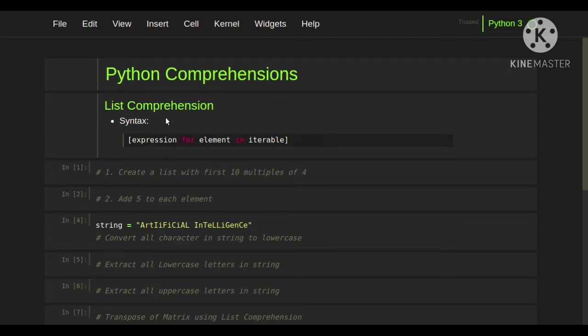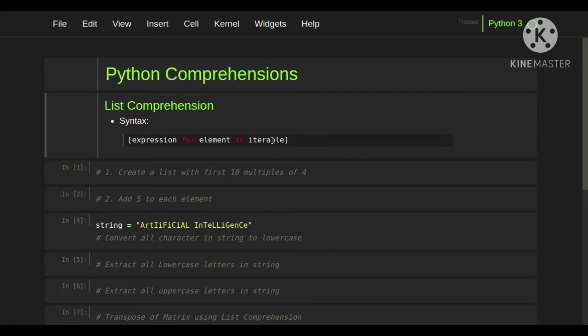For list comprehension, the syntax is: first we need to give the square brackets. This is to mention this is a list comprehension. For a list we give the square brackets on both sides, and then we iterate through an iterable.